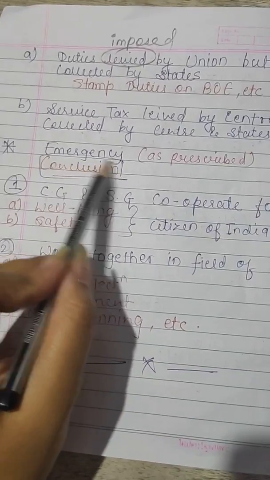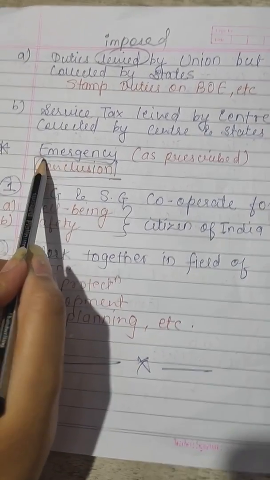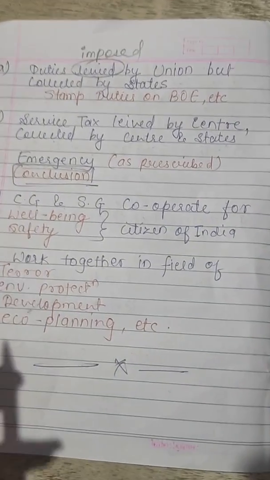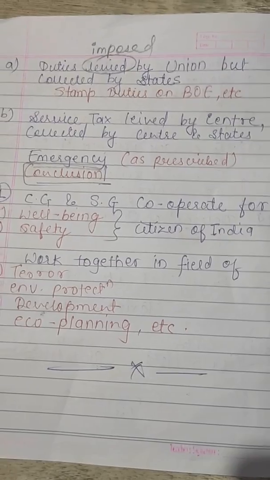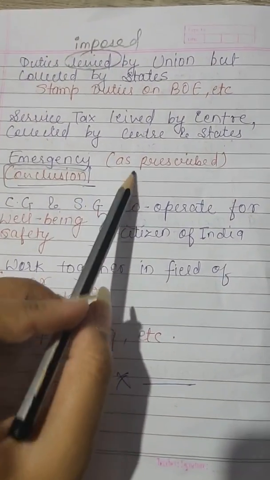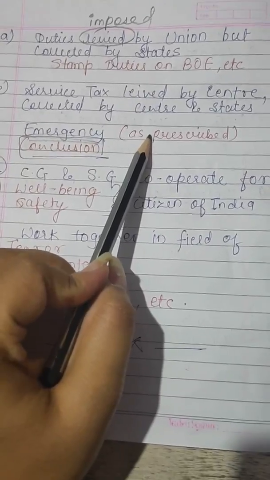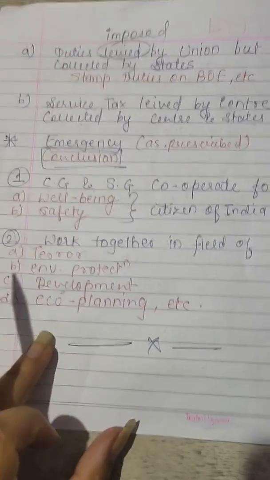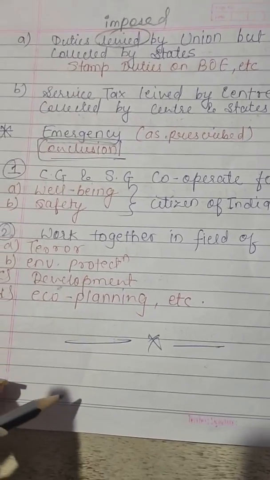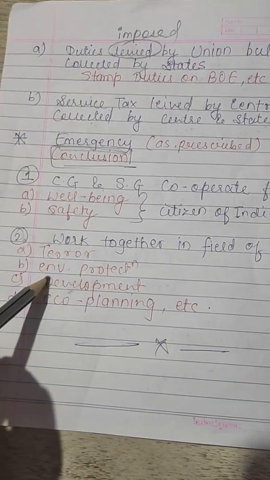There is one more concept, that is, emergency. In an emergency, there are different types of relationship between the Centre and the state, as may be prescribed in the Constitution of India. Now, we have to conclude this answer in two points.